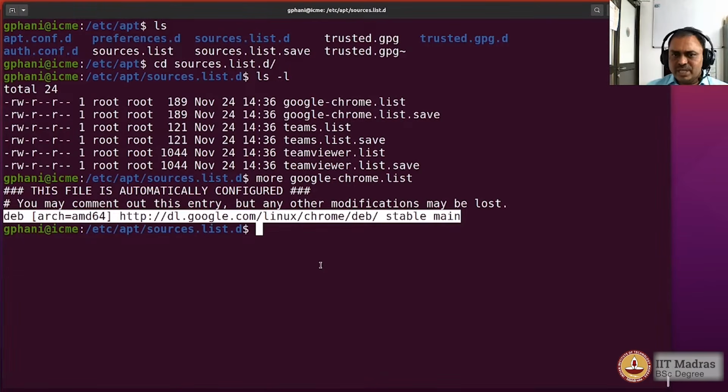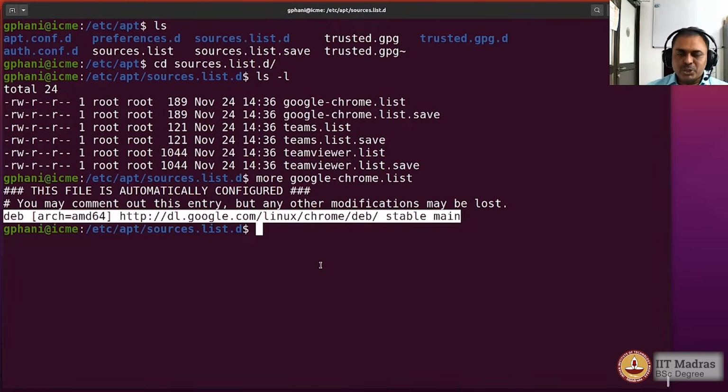So the advantage of this is that whenever Google upgrades the version of the Google Chrome, then the package management system would automatically know the upgrade is available and would fetch the latest version and install it on your operating system when you do the upgrade of the packages. So that also means that you don't have to worry when is the next version available.